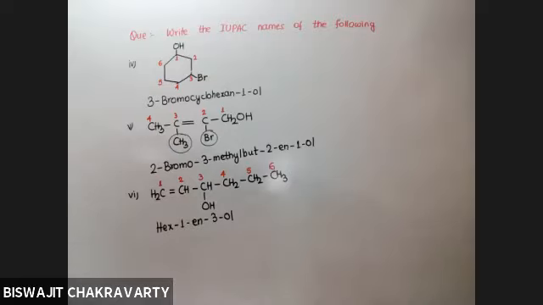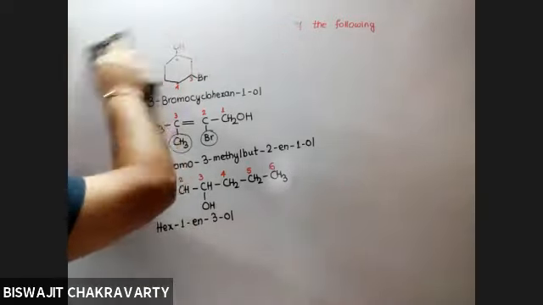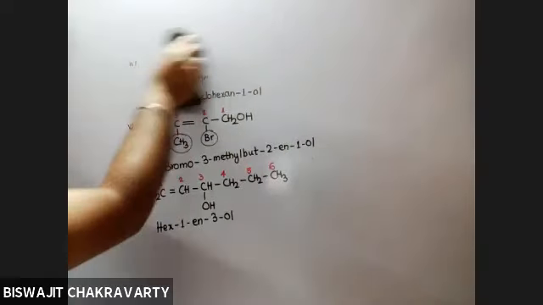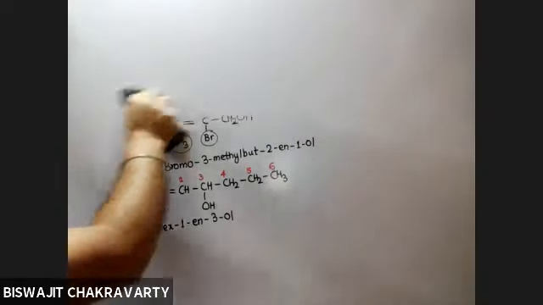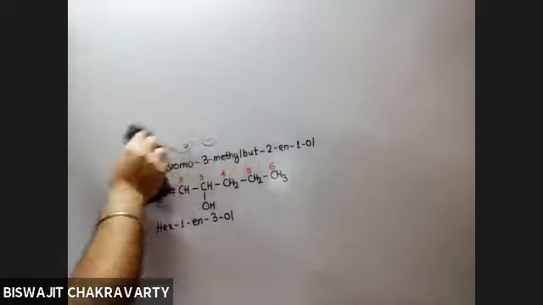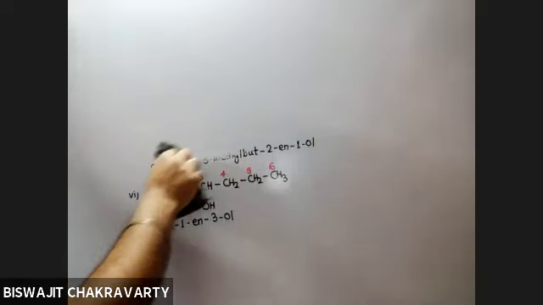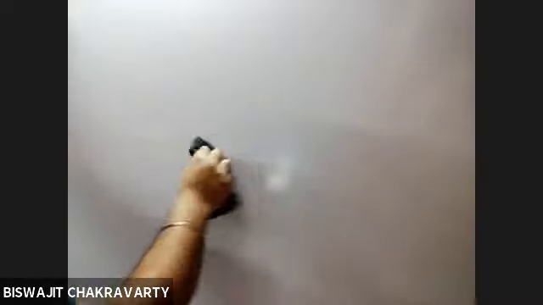So after the introduction of alcohol, isomerism shown by alcohol, and nomenclature of some alcohols along with some other functional groups like double bond and halogen, we now move on to general methods of preparation.